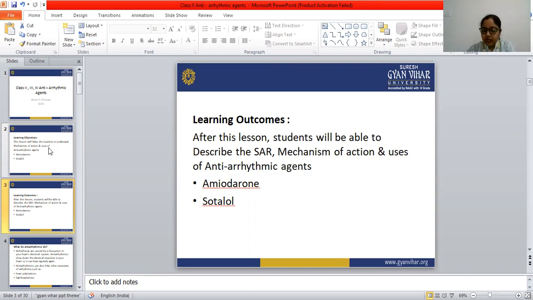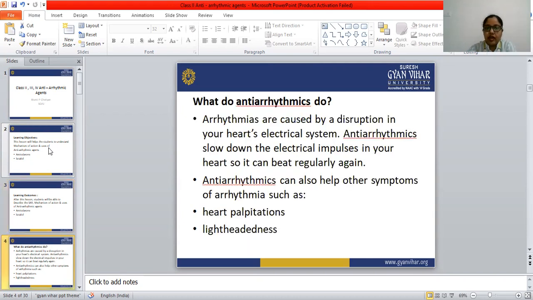We have already done the introduction of antiarrhythmic agents, but before going to amiodarone and sotalol, we have to discuss some important points about these agents. Before moving to this topic, we have to know what arrhythmias are. Arrhythmias means irregular heartbeat or abnormal heartbeat.